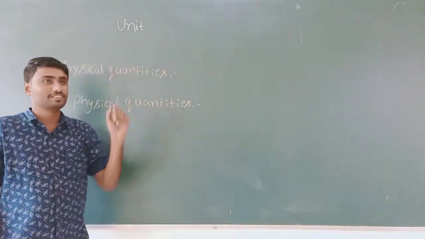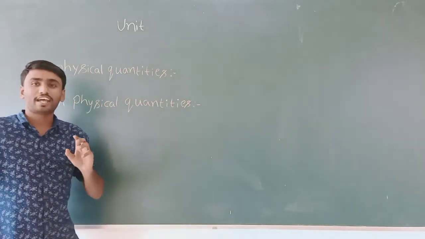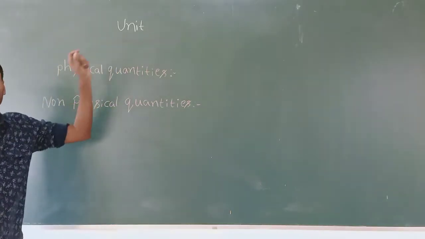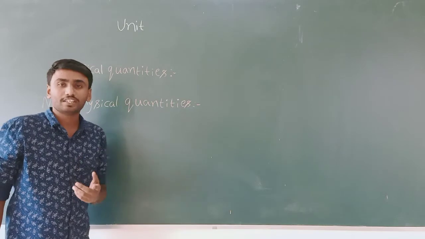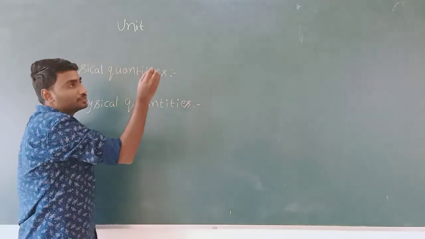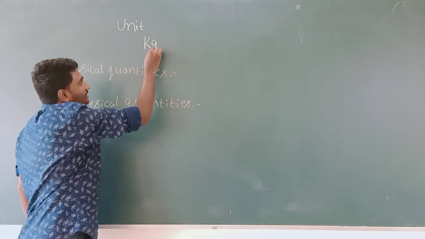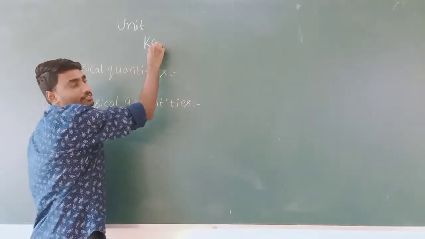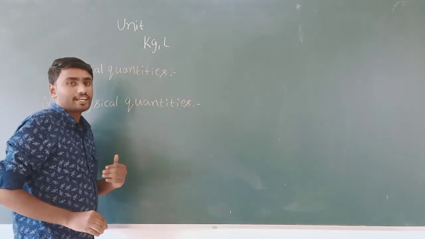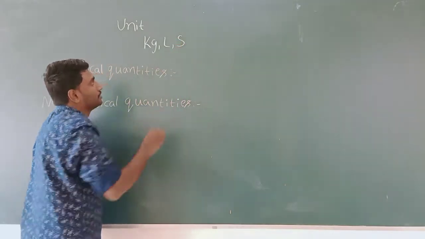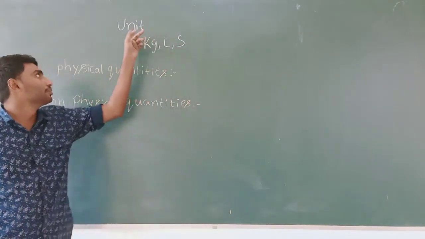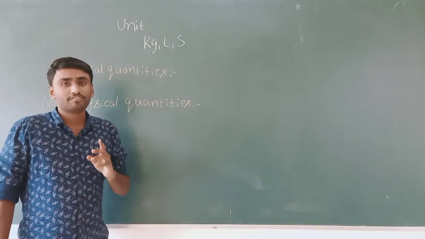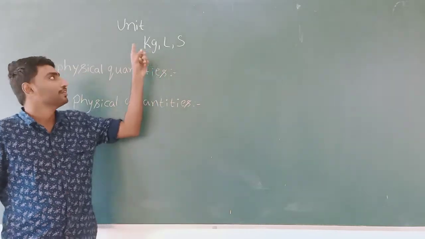Now unit. So unit means a standard measurement of physical quantity is called unit. For example, to measure mass of the product we use kilogram, kg. To measure liquid we use liters. To measure time we use second. So this will be called unit.